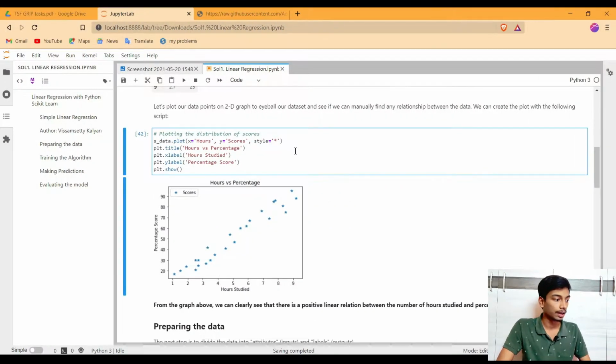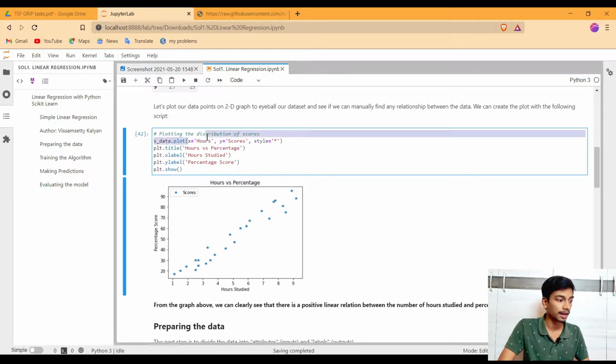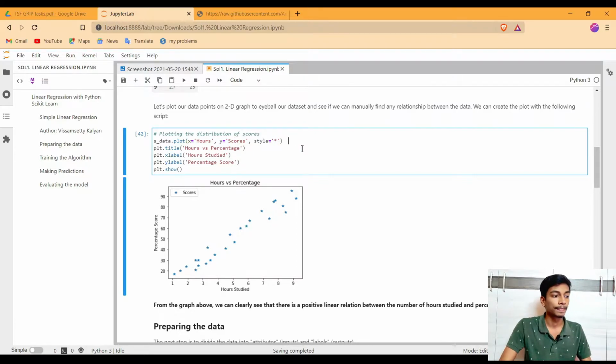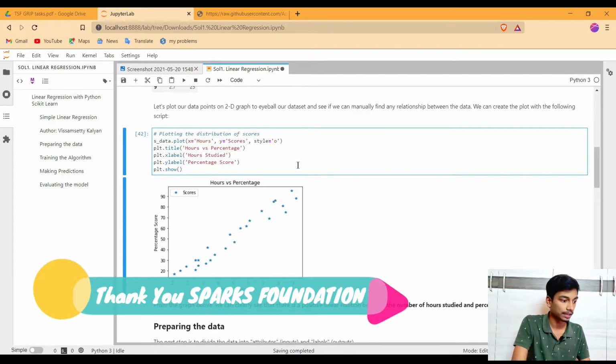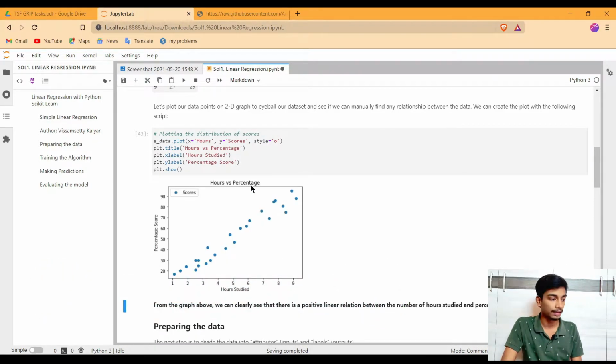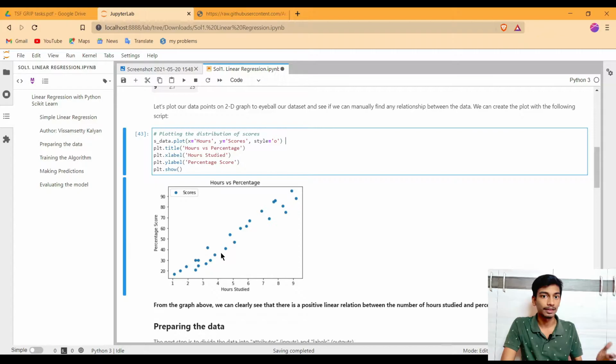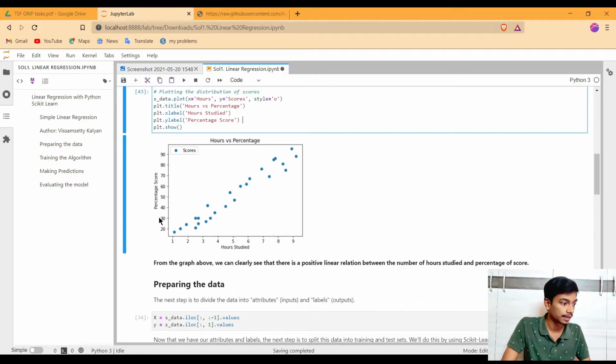As part of this code, I am giving the x-axis as hours and the y-axis as scores, and my style is a star mark, in which the points of the graph are denoted by star marks. If we want to denote them by circular shapes, then we can give an O in the style block. Here all the points in the graph are denoted by a dot symbol. I am giving my title as hours versus percentage, and the X label as hours studied and the Y label as percentage score. As you can see in the graph, we have all the details which I have mentioned above, and I am using the show method to show the graph.